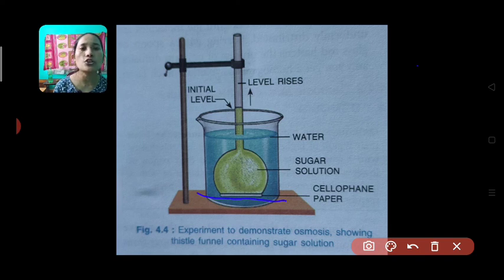So generally they will ask you questions like this from this particular chapter, and they generally ask about experiments regarding osmosis. They might modify the question, like if you replace the cellophane paper with a rubber sheet, what will happen to the level of water? Or they might use another semi-permeable membrane like whisking bags. It's also a semi-permeable membrane, it allows the water to enter. So they will ask you questions like this. They will modify the question, but if you have the concept, you will be able to answer it. The basis of all the questions that would be asked is similar to what we have done right now.